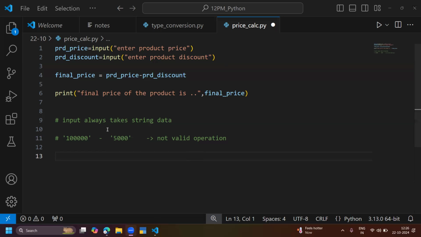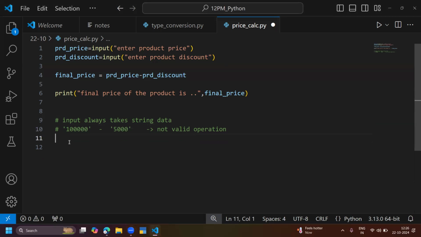Okay, so finally, what I want to do is one operation: int of 1 lakh minus int of 5,000. If I do it like this, what is happening, guys? Automatically that string got converted into an integer, and I get the output as 95,000. This is what is actually happening here.